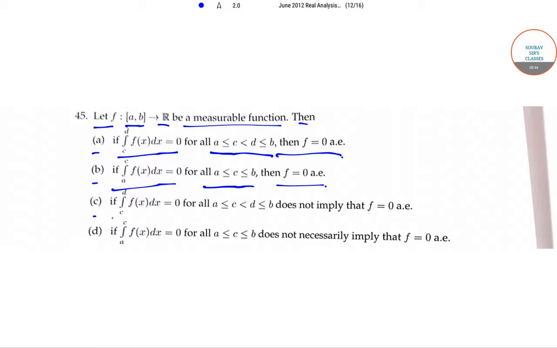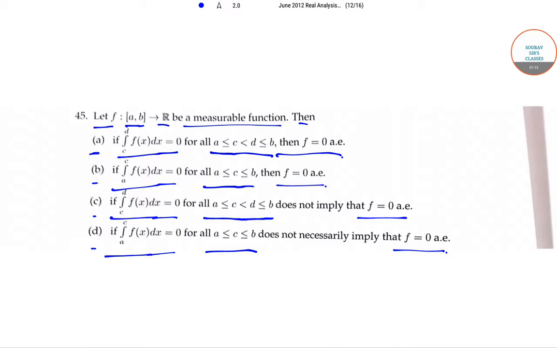Option C, if the integral of f(x) dx from c to d is equal to 0 for all a ≤ c < d ≤ b, does not imply that f is equal to 0 almost everywhere. And option D, if the integral of f(x) dx from a to c is equal to 0 for all a ≤ c ≤ b, does not necessarily imply that f is equal to 0 almost everywhere.